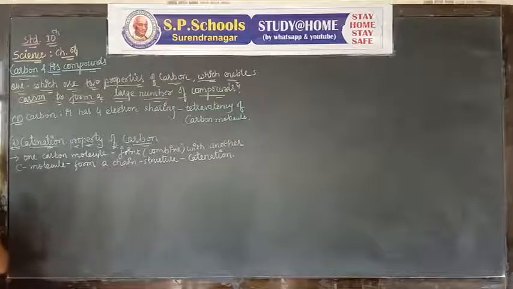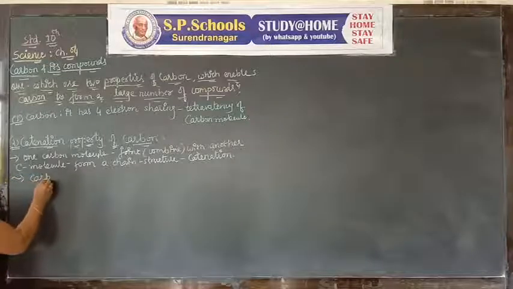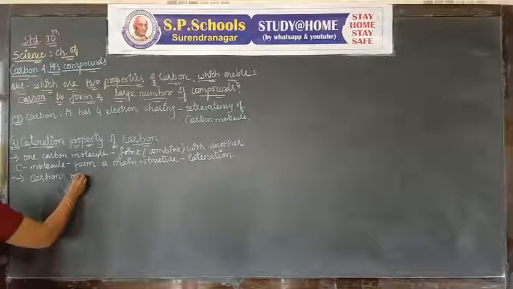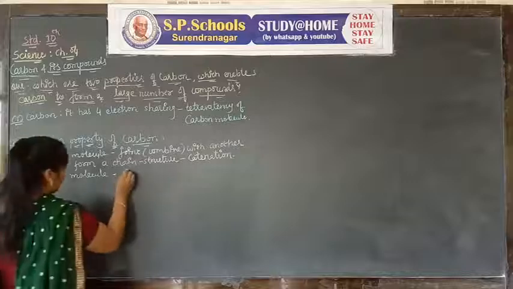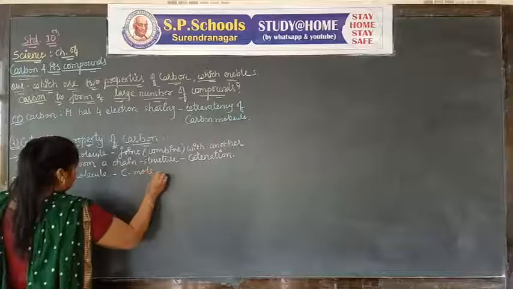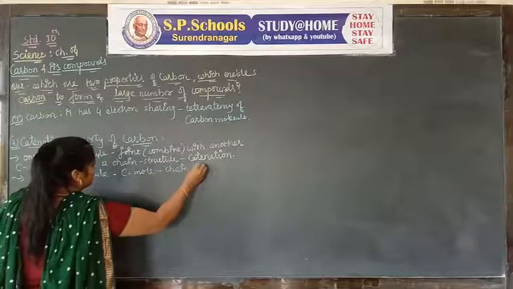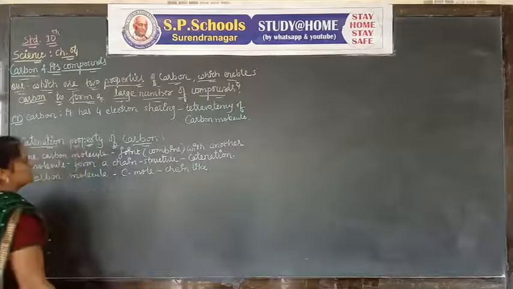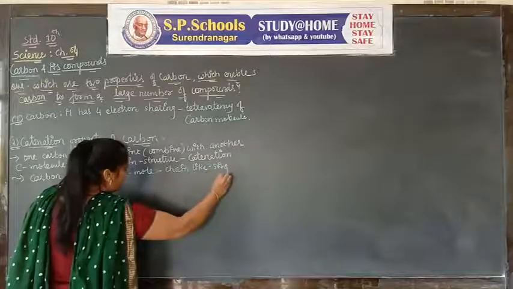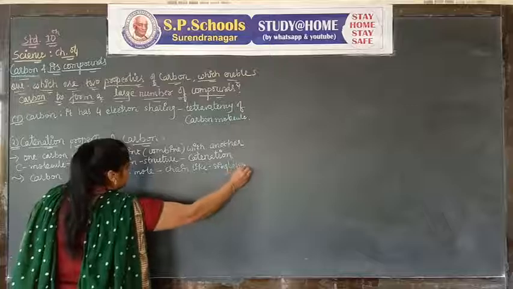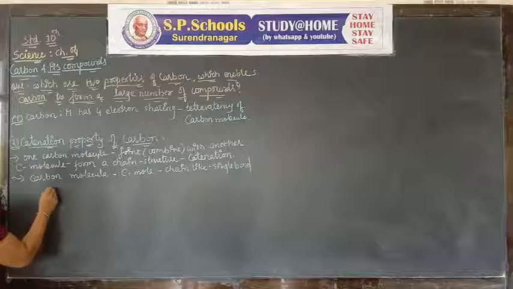Let's see with the example. First, a carbon molecule combines with another carbon molecule and makes a chain-like structure. It will be a single bond, this one.